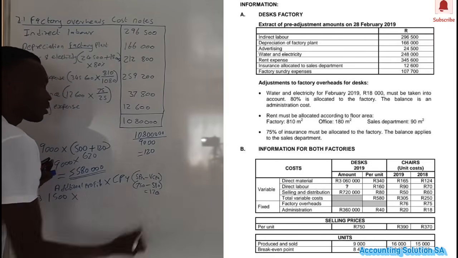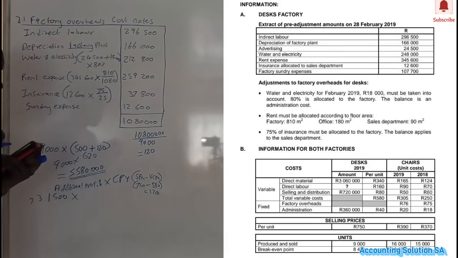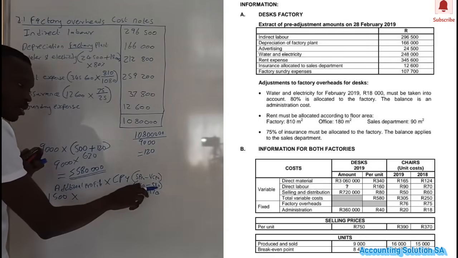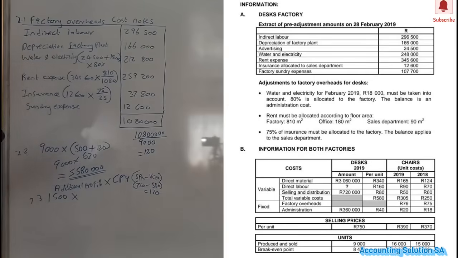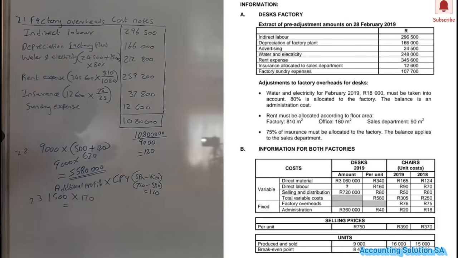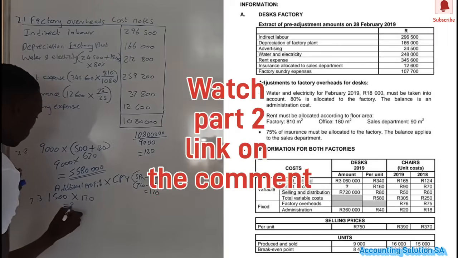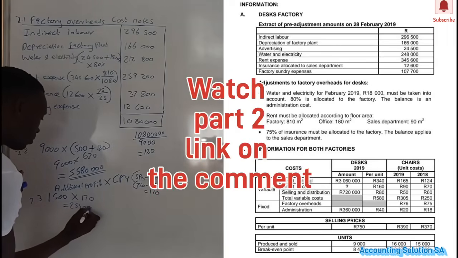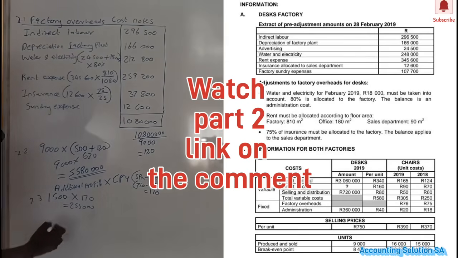So in this case, guys, we are not calculating the number of units produced, which means that our variable cost must also include selling and distribution. Okay, then now because we get our 170, we can now calculate our profit, which is going to give us 255,000. Okay, that's the answer for 2.2.3. That's the additional profit if we produce another 1,500 desks.